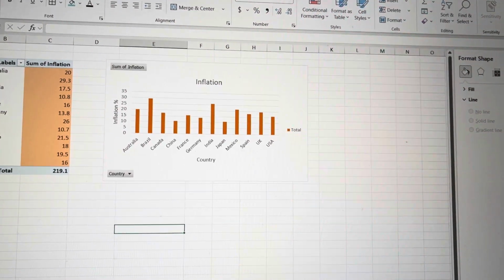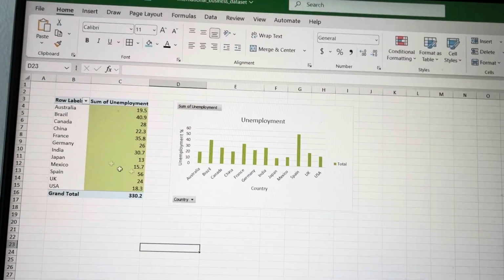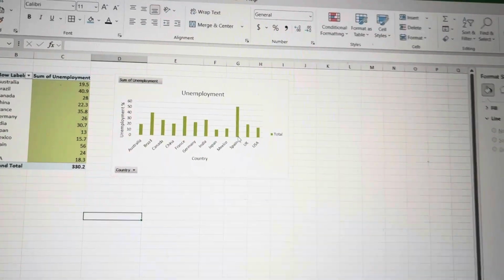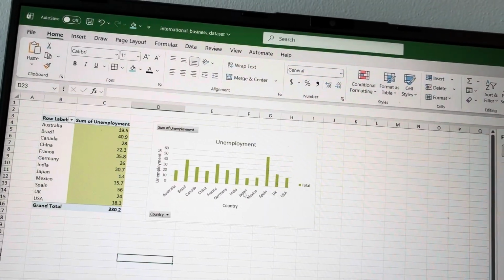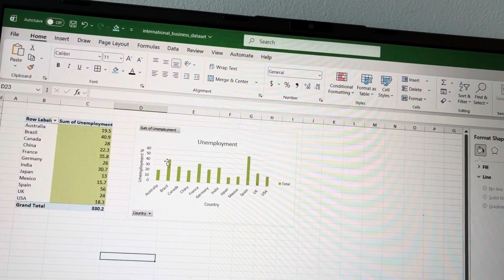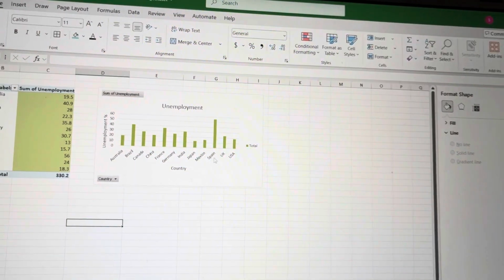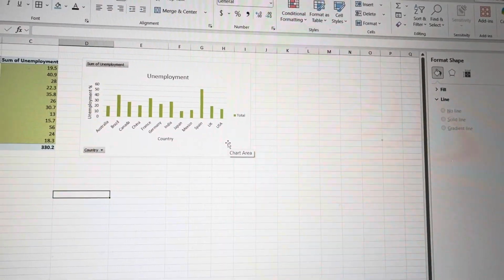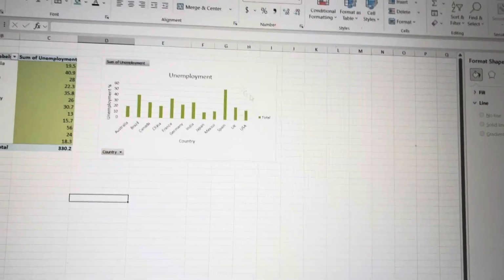And thirdly, we have the unemployment, and the same, we have the data here. And what we can see here in Spain mainly, also Brazil maybe, but mainly Spain, is a higher unemployment rate, which will mean a weaker labor market or stability.